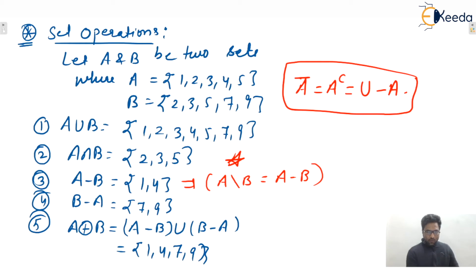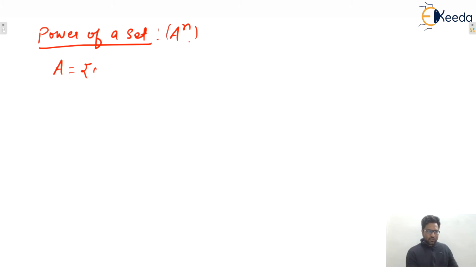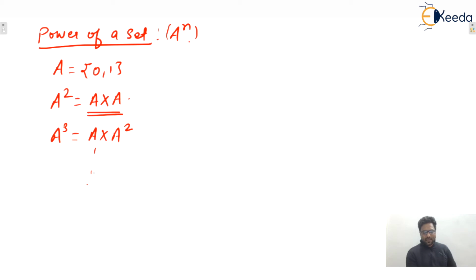Before that, you only tell me one more thing, power of a set. That is important. Let's say any set is given to you, A raised to power n will be what? Let's say A is given to you as 0 comma 1, then A square is A cross A, Cartesian product of A with A. Then A cube will be A Cartesian product with A square, and so on, isn't it? I hope this one is clear to everyone.